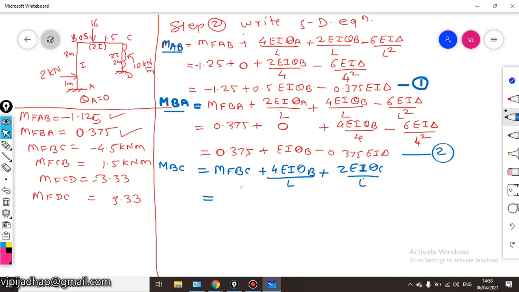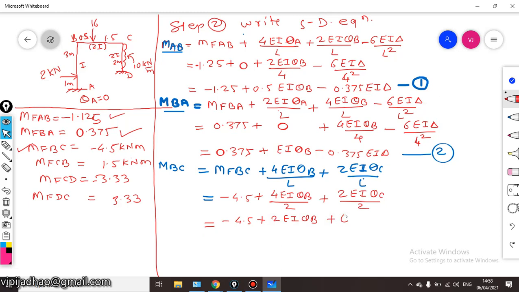Okay, so here MFBC is equal to minus 4.5 plus 4 EI theta B divided by the span, which is again 2 meters, plus twice EI theta C divided by 2 meters. So this equation will become minus 4.5 plus twice EI theta B plus EI theta C. This will be your equation number 3.